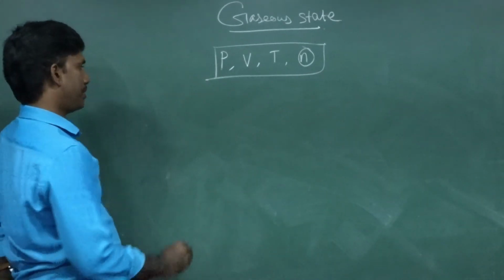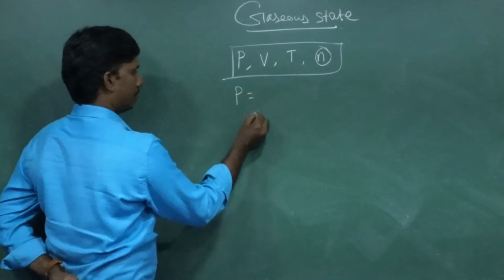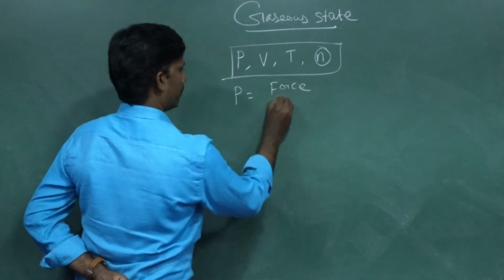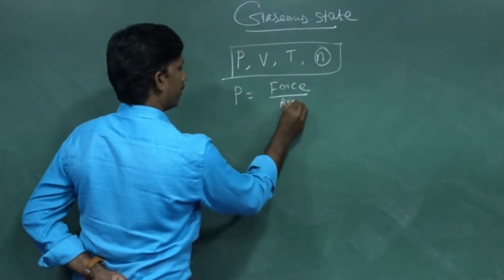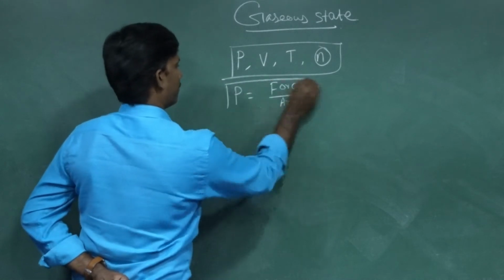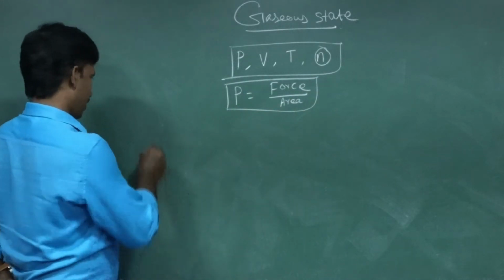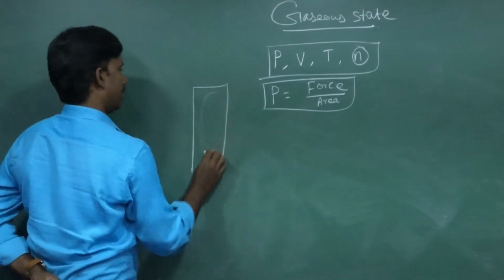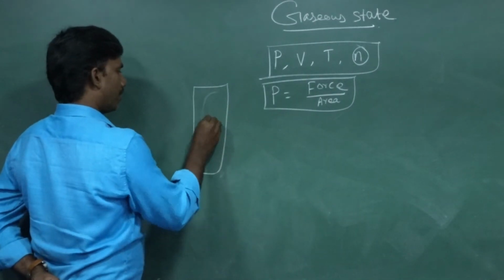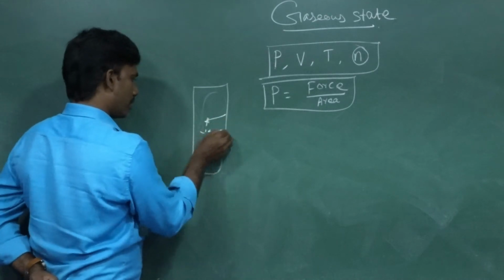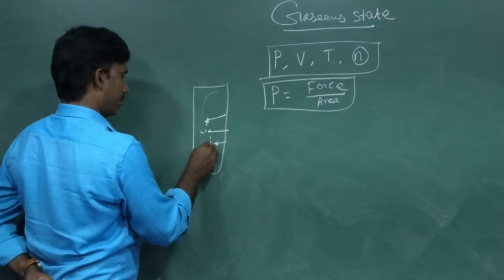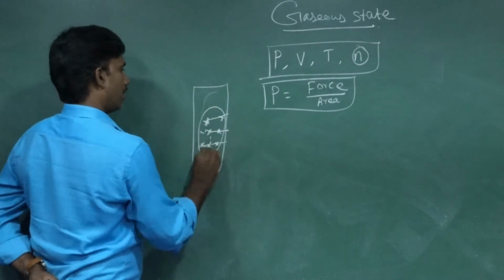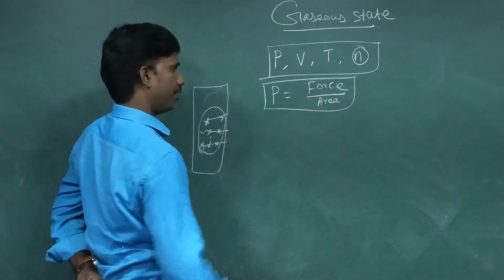P is called pressure. What is called pressure? The force acting per unit area. This is called pressure. Take a container, a closed vessel. There are a lot of gaseous particles there. These particles are hitting the walls. This exerts the pressure, the hitting of the particles into the walls per unit area. That is force per unit area.